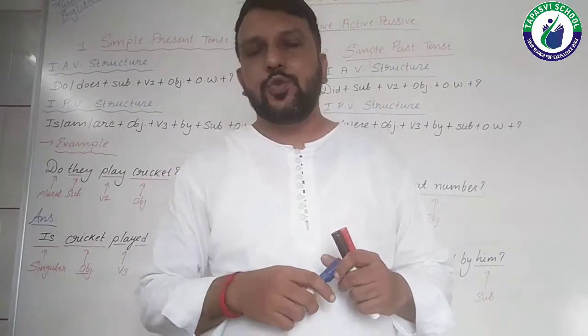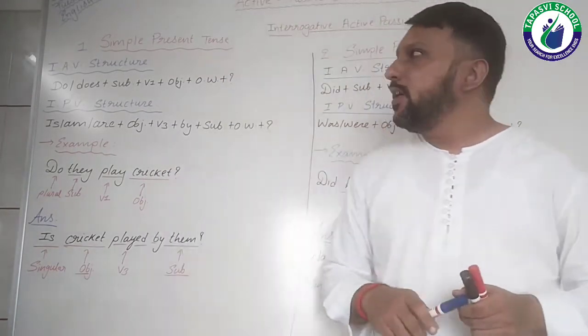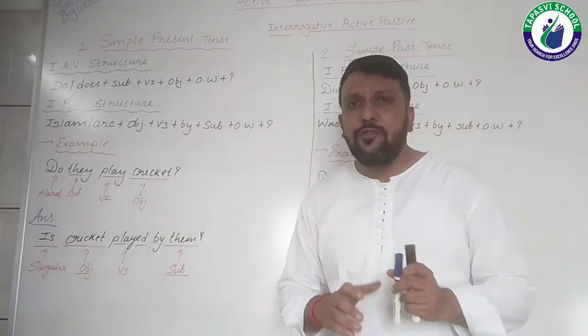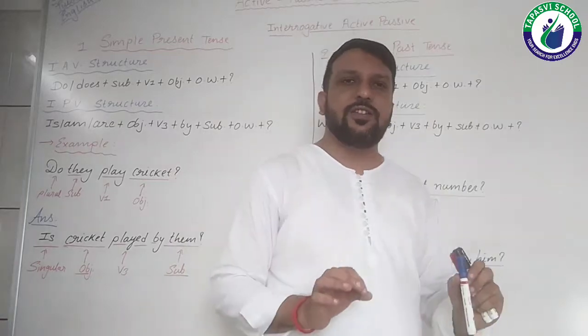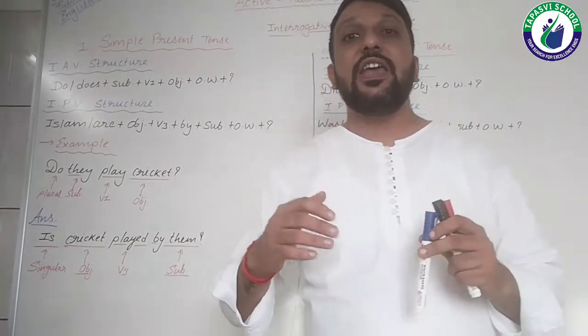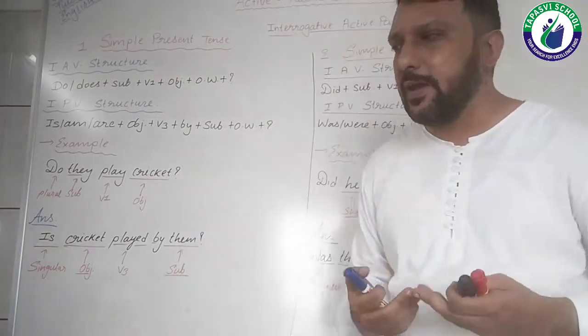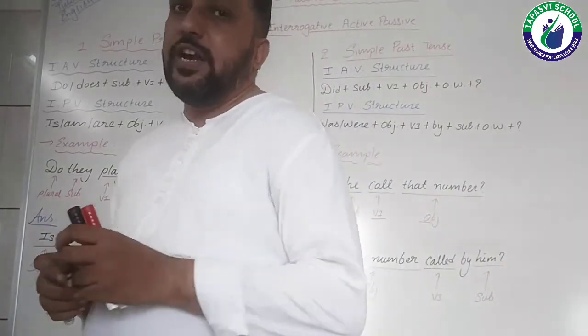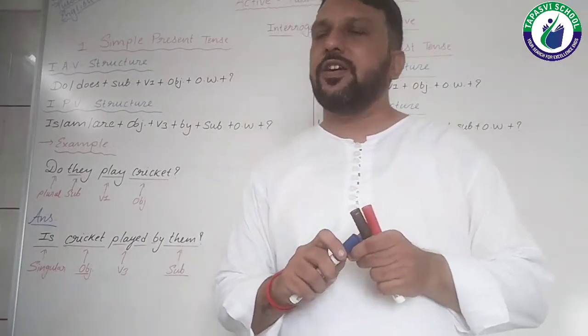As we started the active and passive voice series, at that time also, students, I told you that we started with the simple present tense only. So here also everything would be the same, but instead of AV structure and PV structure, we are going to see IAV structure and IPV structure. Now what do you mean by IAV and IPV? IAV means interrogative AV structure and IPV means interrogative PV structure.